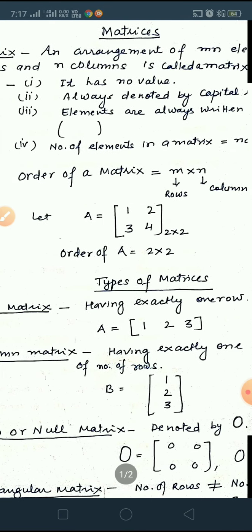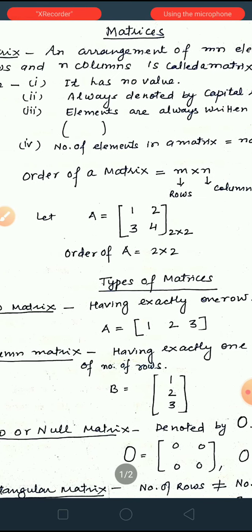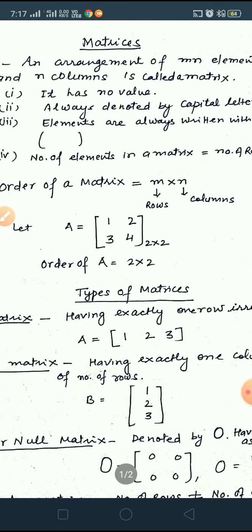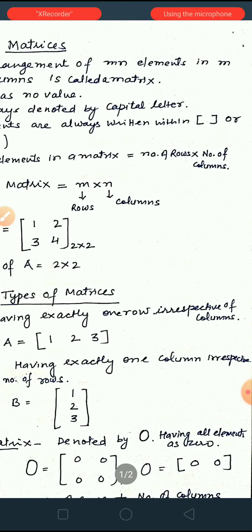Now, number of elements in a matrix is equal to number of rows into number of columns. Suppose there are 3 rows and 4 columns, then there will be total 12 elements.